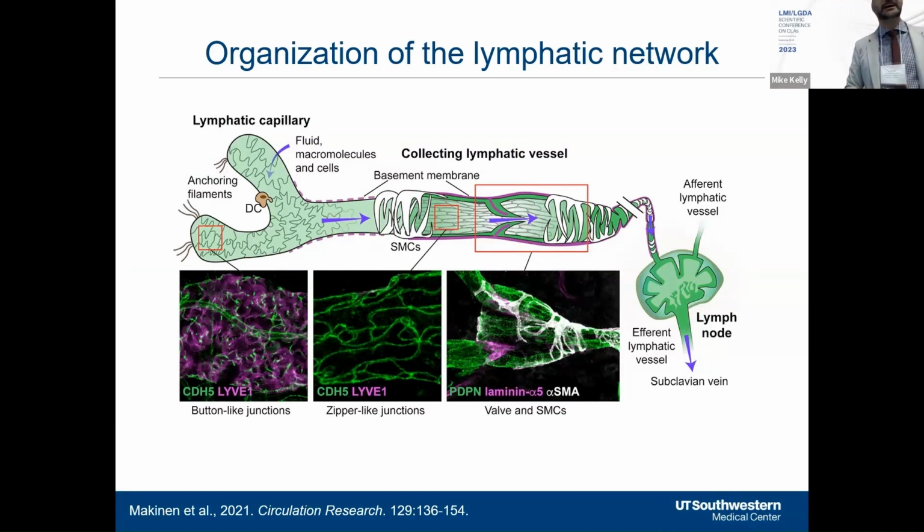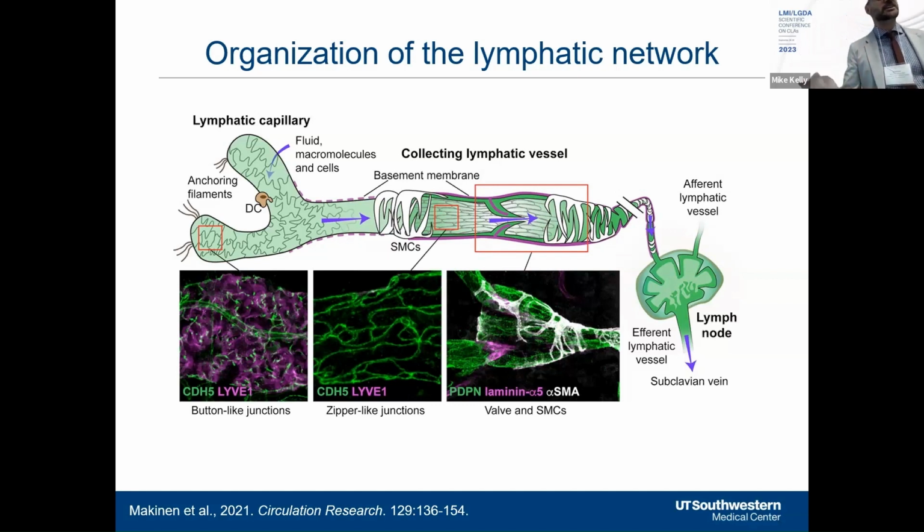The lymphatic network begins with lymphatic capillaries, which are comprised of LYVE1-positive, oak leaf-shaped endothelial cells with button-like junctions. These vessels are the absorbing vessels of the lymphatic system, which pick up fluid, macromolecules, and cells from the interstitium, and then transport this fluid as lymph to the second type of lymphatic called a collecting lymphatic vessel.